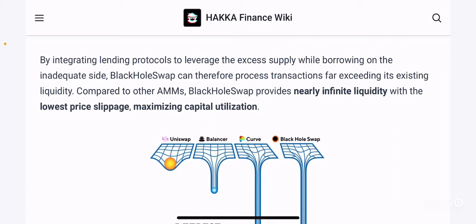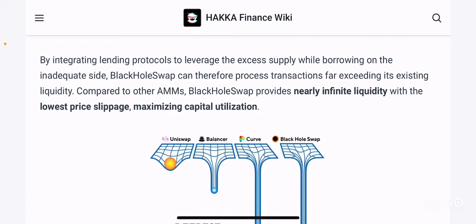Also, there is a high chance of impermanent loss when it comes to liquidity provision, but for stablecoins on Black Hole Swap, for example, your impermanent loss is extremely low, right? So what Black Hole Swap aims to do is allow transactions to happen with very low or no liquidity at all, right? That's a very interesting concept. The same concept has been used by several other exchanges that we've covered in some of our videos, but it is interesting to see that this is becoming more and more popular, right?